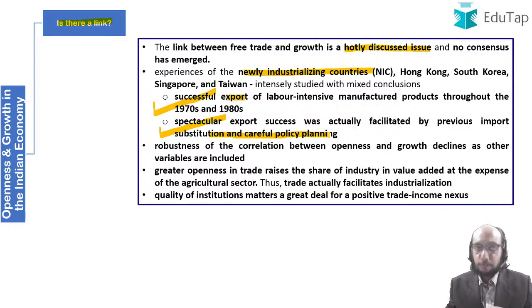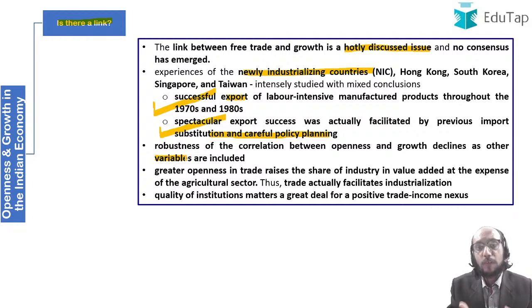Now, basically we want to find the correlation. We want to be able to say for sure that openness leads to growth. But the research doesn't indicate that very clearly, right? There are a very good number of variables that have to be accounted for. Growth does not happen only because of opening up the economy; allowing import and export or allowing capital to move freely will not for sure generate growth. There are many variables.